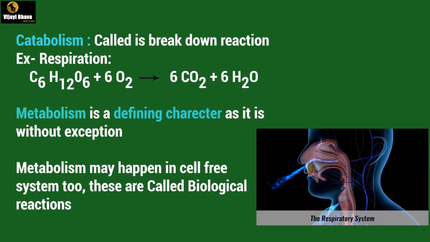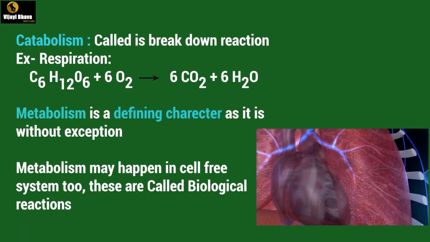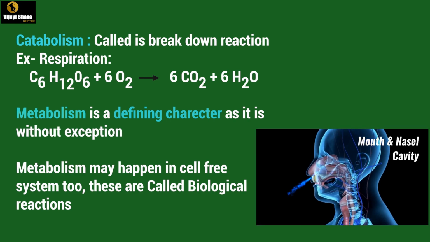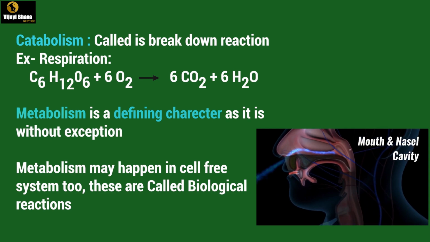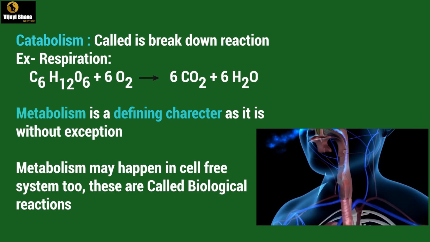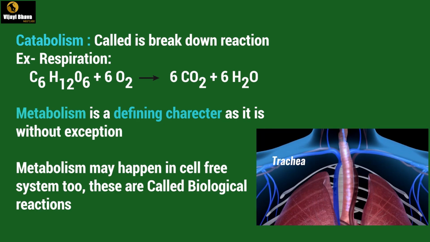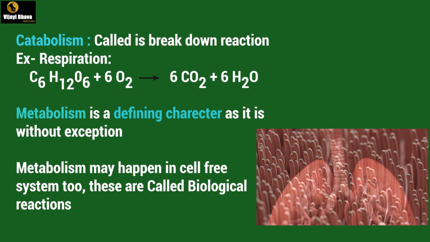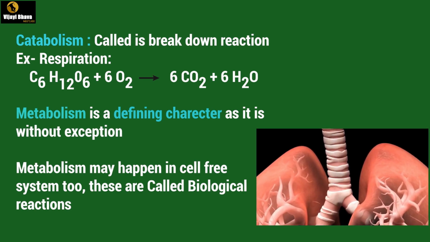Then moving to catabolism. Catabolism is called a breakdown reaction. Example for this is respiration. Respiration can be treated as oxidation of food material wherein the glucose reacts with oxygen, forms carbon dioxide and water. Here, a bigger molecule called glucose has been broken down into lighter molecules called carbon dioxide and water. Hence, this is a breakdown reaction. Now, metabolism is a defining character as it is without exceptions.